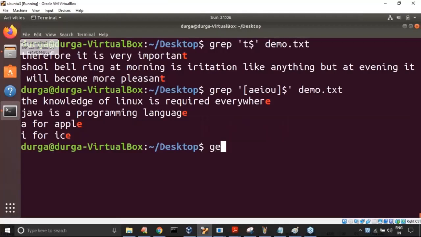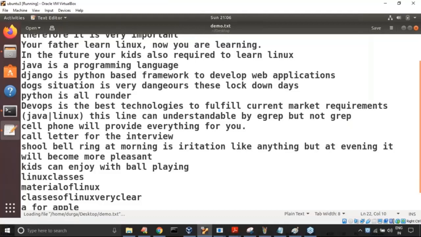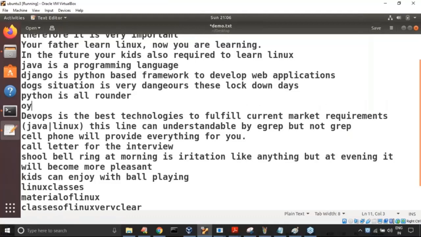Let me take gedit demo.txt. Here I'm taking oi, oh, hello, hi. Okay, I'm taking lines that end with I. Ends with I is there.